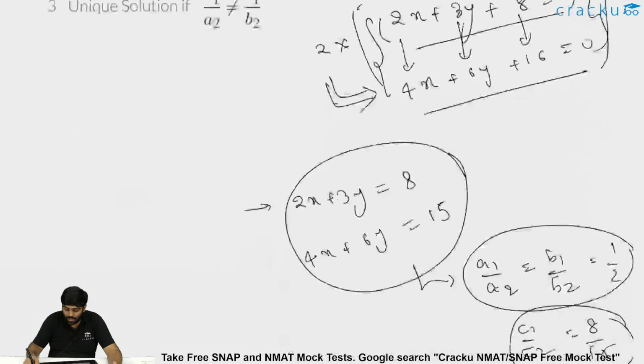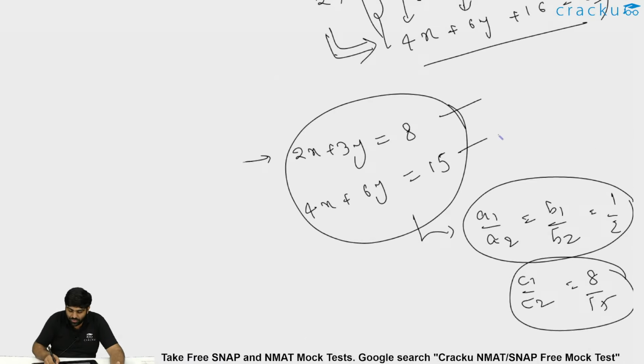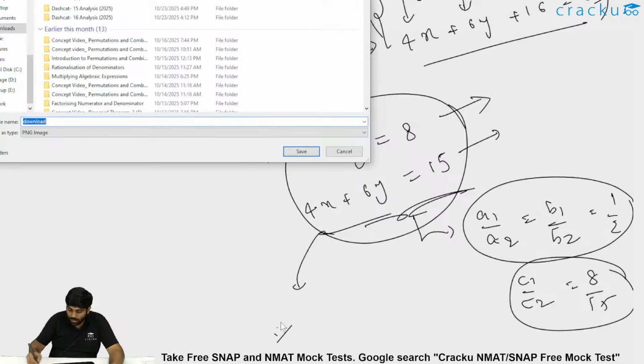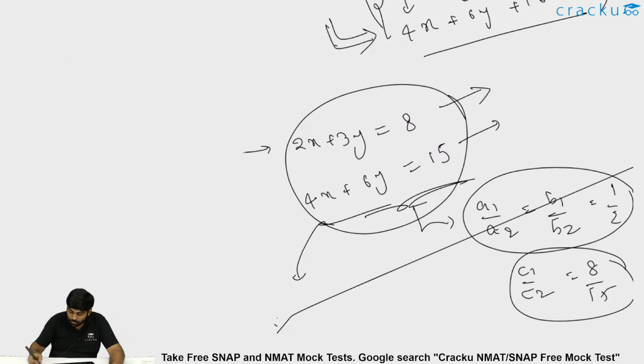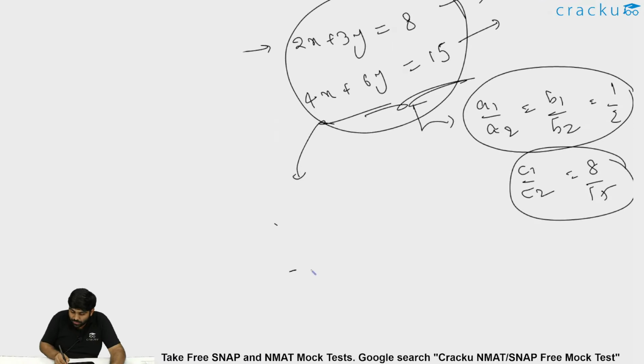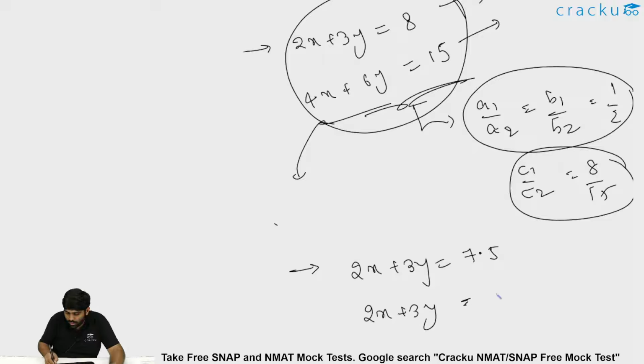Why is it zero? Because if you could see these two different lines, how can we rewrite the second equation? The second equation, 4x plus 6y is 15, is nothing but 2x plus 3y is equal to 7.5, whereas the first equation, 2x plus 3y equal to 8, is anyway given.